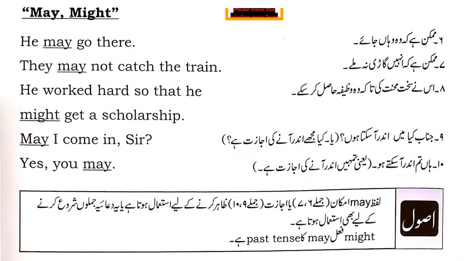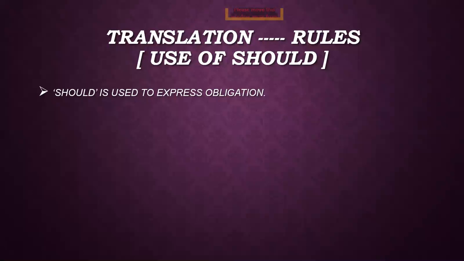He may go there, मुमकिन है वो जा सके वहां पे. ठीक है. Like this, may I come in, in which the permission has been asked. So you should remember all these things very carefully, how to translate. Because of that, I am giving you some identification points how to translate some of the sentences into Urdu.